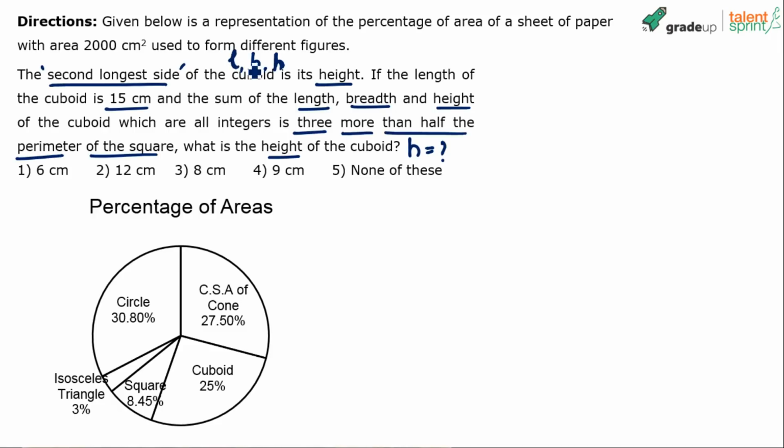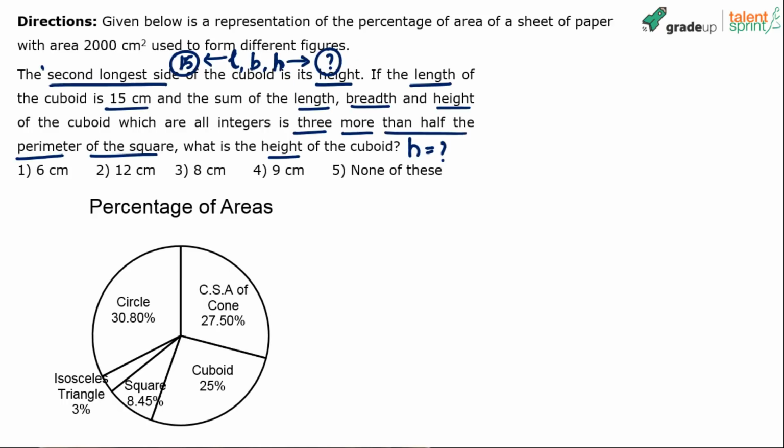So obviously the longest is length, second longest is height, and the third longest, or the shortest, is the breadth. The one thing that we know is the length of the cuboid is 15. Length is 15. This is fixed. Length is equal to 15. This is given to us, right? We have to find out the height. Height is equal to what is the question?